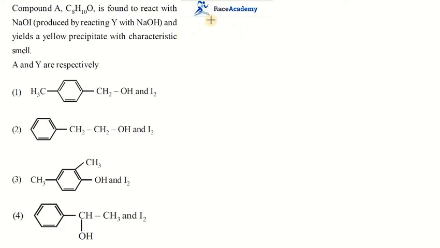It indicates that iodine is the substance which reacts with a ketone or secondary alcohol or ethyl alcohol, and gives iodoform. So the C8H10O will give a yellow precipitate, that is CHI3, iodoform.